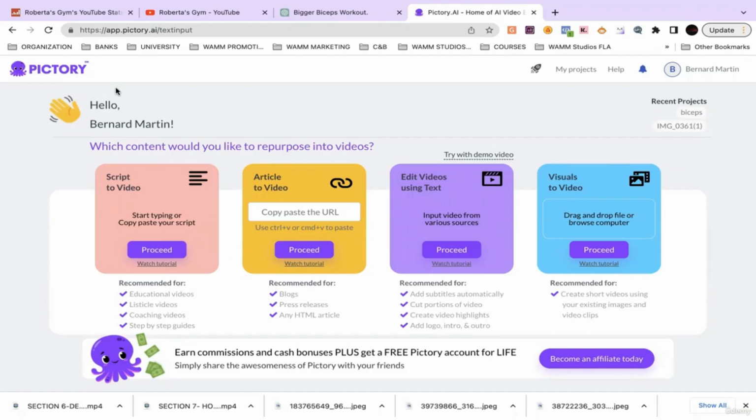This new AI software, we say Pictorial, but it's Pictory, is amazing. In this case, out of the 4 options we have, we're going to choose the first one, which is script to video. We already have it copied, so we're going to go over here and proceed.